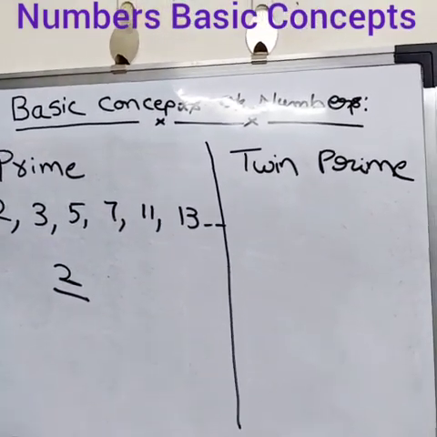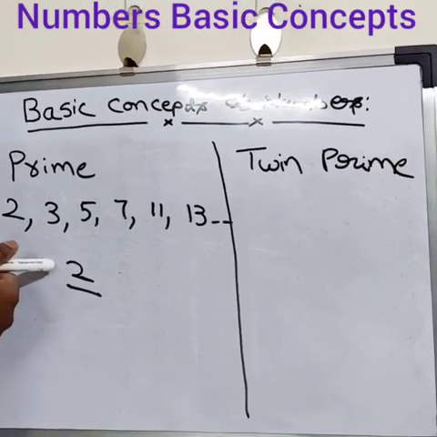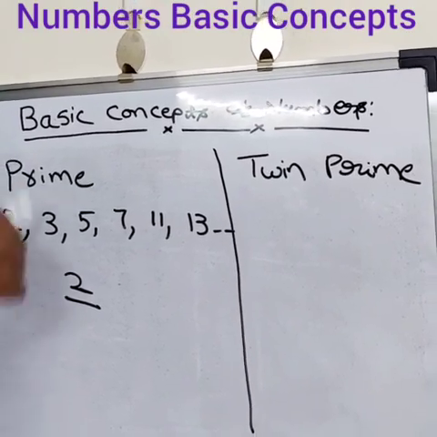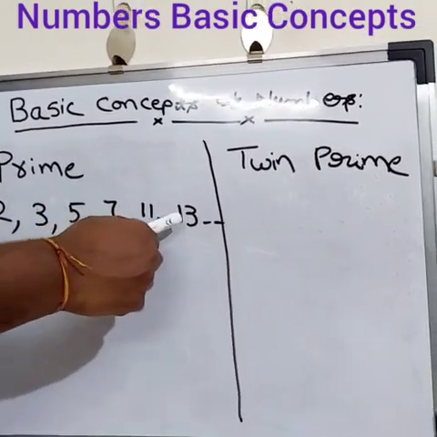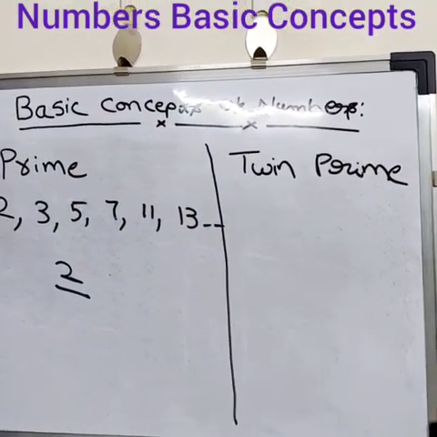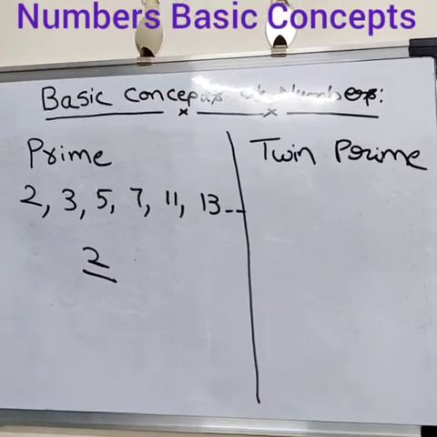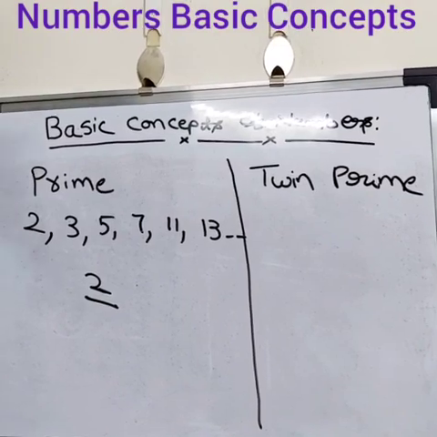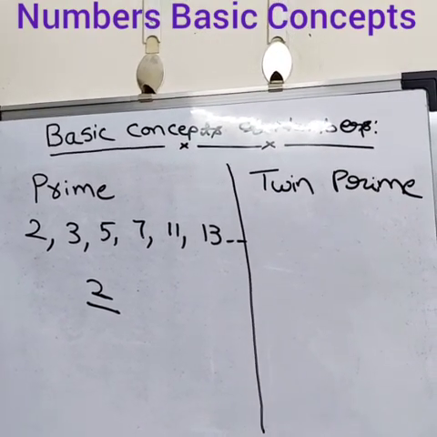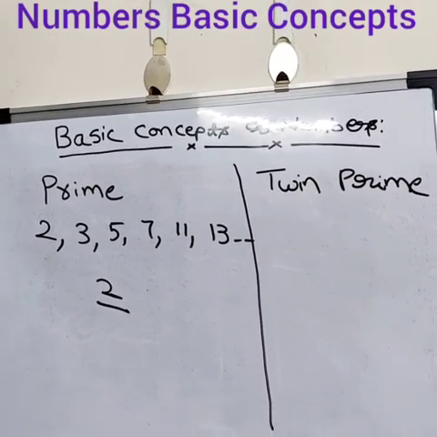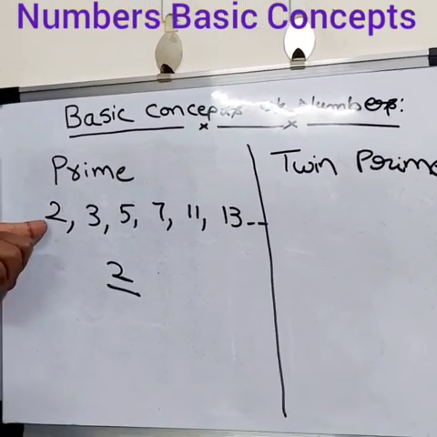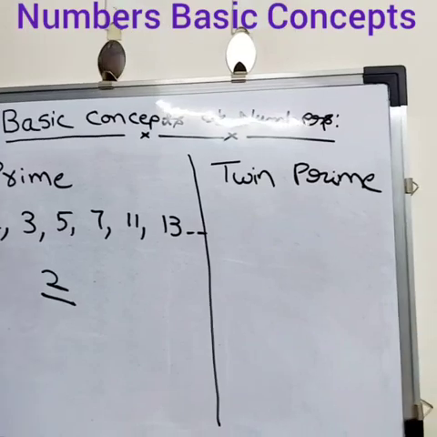That is 2. 2 is divisible by 2 and 1. And 3 also is divisible by 3 itself and 1. Similarly 5, 7, 11, 13. Any number which is divisible by only the same number and 1 is called a prime number. What is the smallest prime number? That is 2.